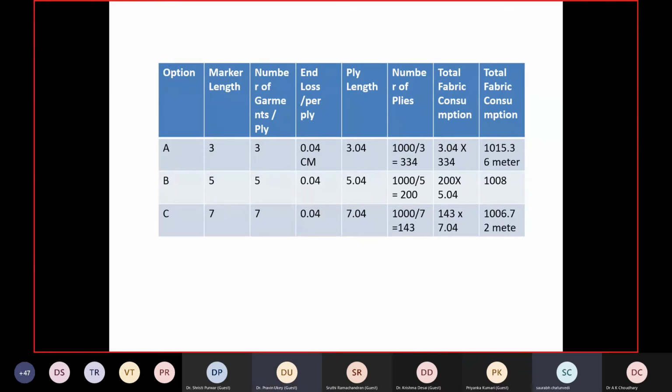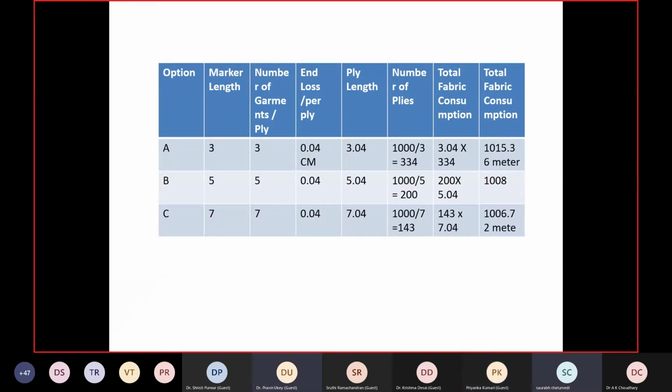Someone says, sir, in 3 meters 3 garments get cut, in 5 meters 5 get cut, in 7 meters 7 get cut. So we don't have any difference. No, because each ply we will lose 0.04 centimeter. Sir, so basically we should go for the higher number. Correct. We should go for higher number.